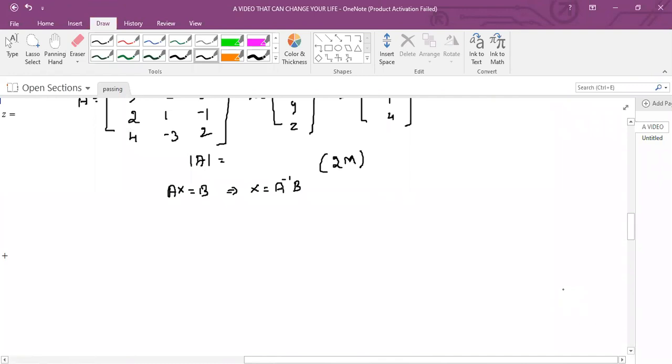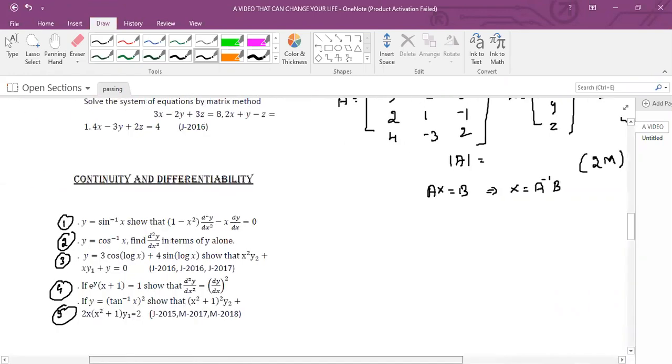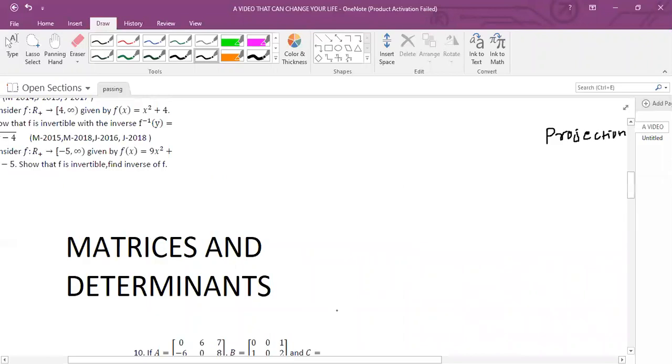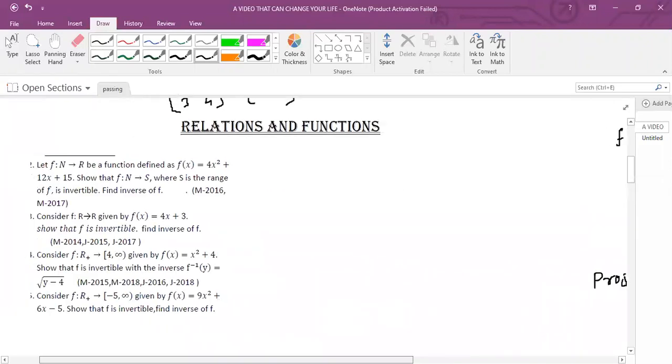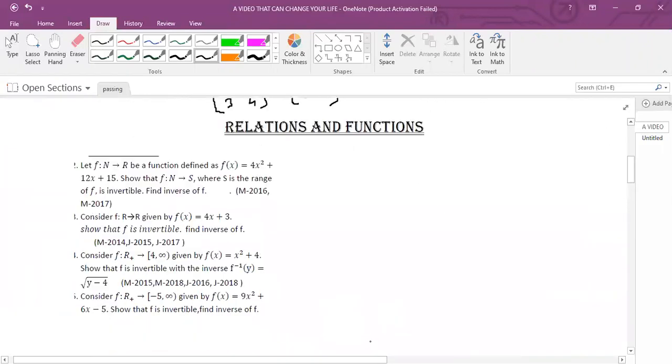Already I have 9 marks in this particular scheme of evaluation part. Okay, still I have minimum 10 marks, but now I will not discuss those because my intention is to boost your confidence.